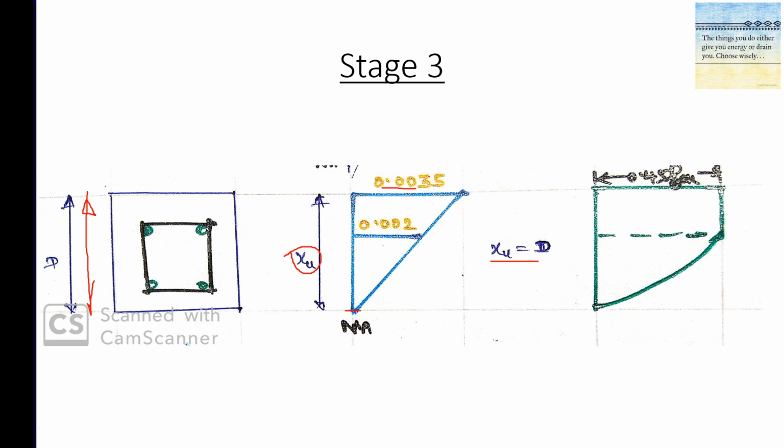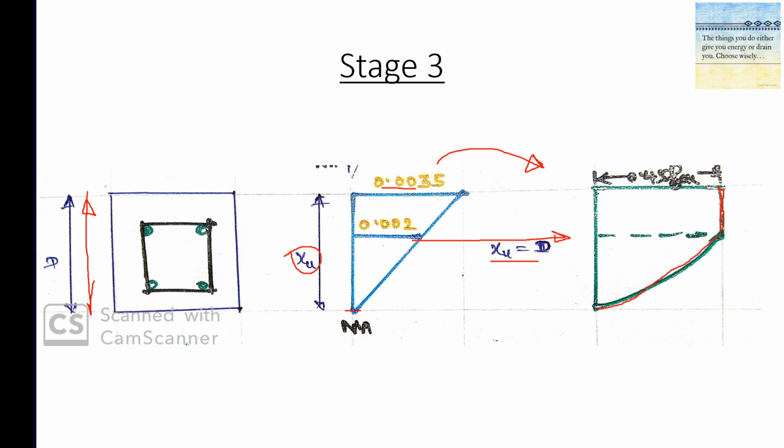If we keep increasing the eccentricity of the loading, what happens? Something will happen that we will see in the next case, and I will continue here. This is the corresponding stress block. Okay, so at this level we usually know that the stress value becomes 0.45 FCK, and before this it is a parabolic variation like this, and then it becomes rectangular. That's what is given in IS 456 2000.